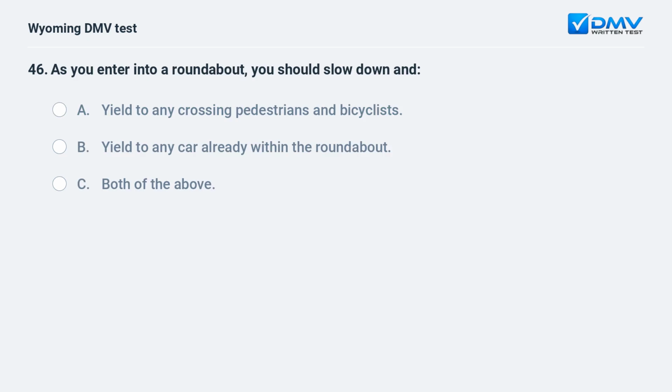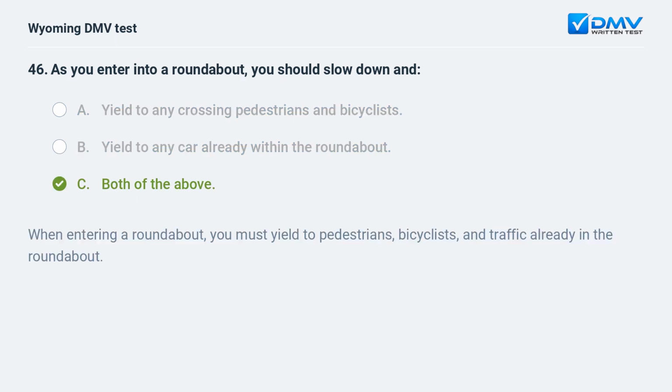As you enter into a roundabout, you should slow down and A. Yield to any crossing pedestrians and bicyclists. B. Yield to any car already within the roundabout. C. Both of the above. When entering a roundabout, you must yield to pedestrians, bicyclists, and traffic already in the roundabout.